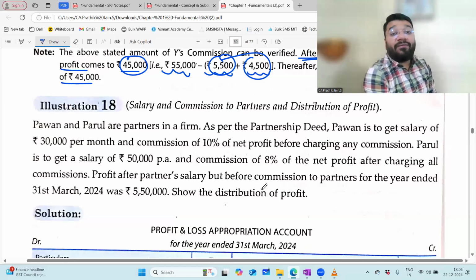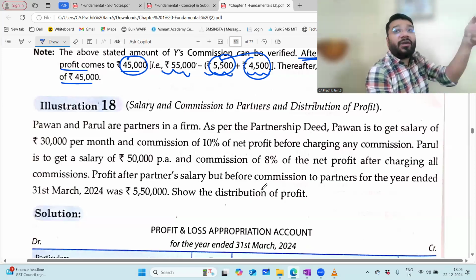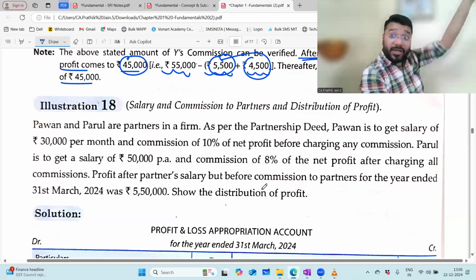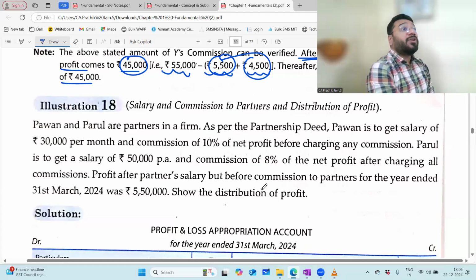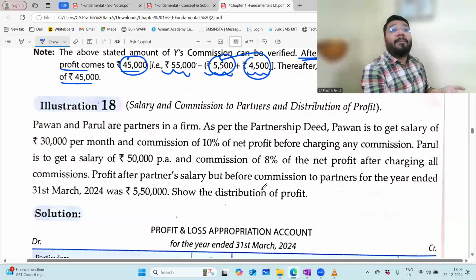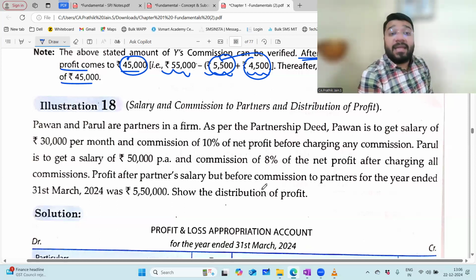Parul is to get a salary of 50,000 per annum. PA stands for per annum. So what people will do? So 30,000 if I multiply by 12, 360 it is coming. 50,000 also multiply by 12. Because where is 360 and where is 50,000? Per annum means what? They've already multiplied with the 12 months and they've given the final salary value.